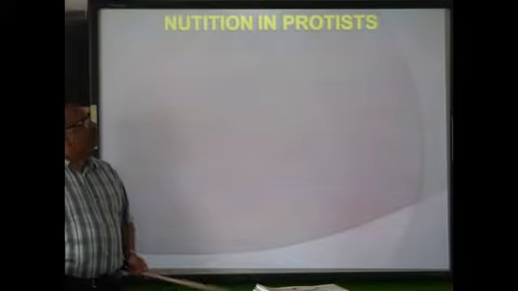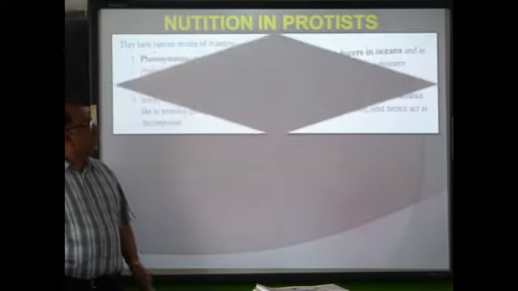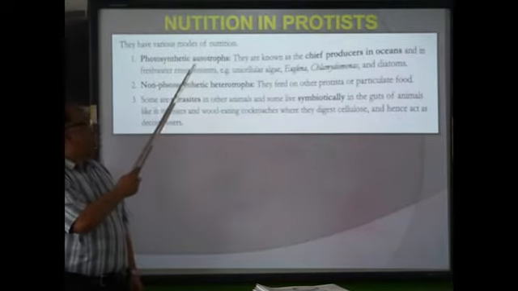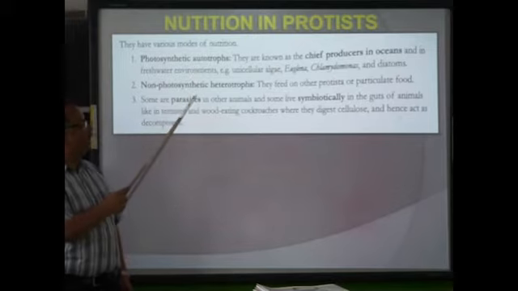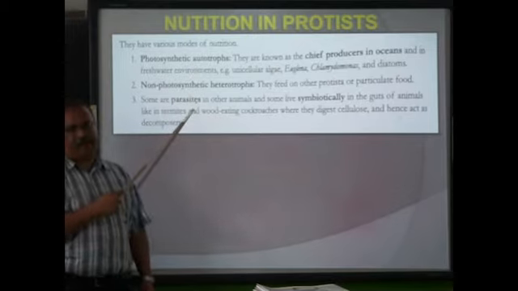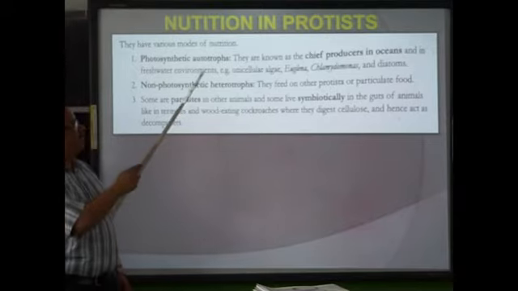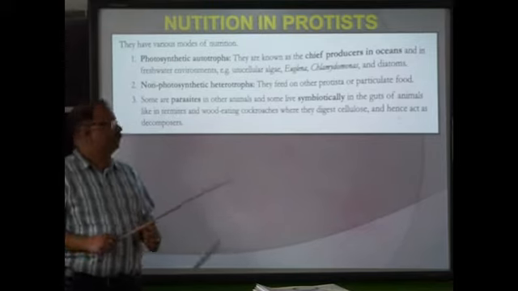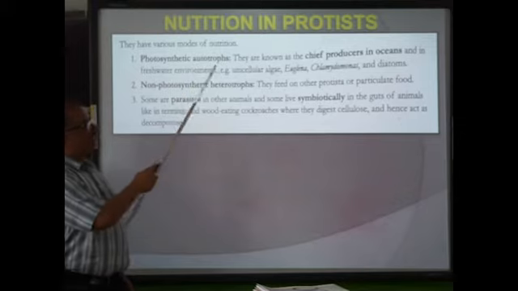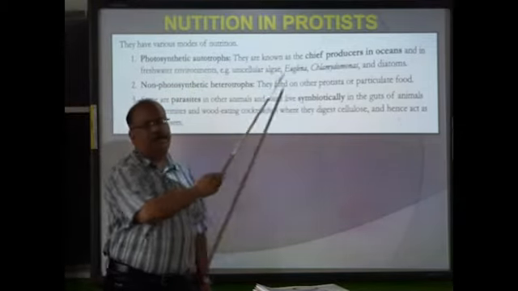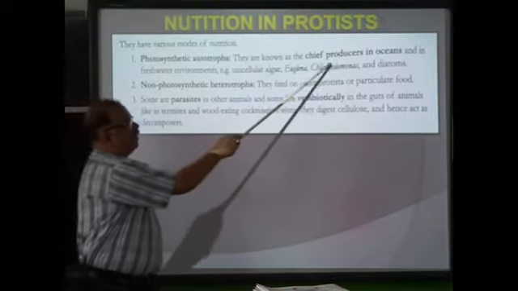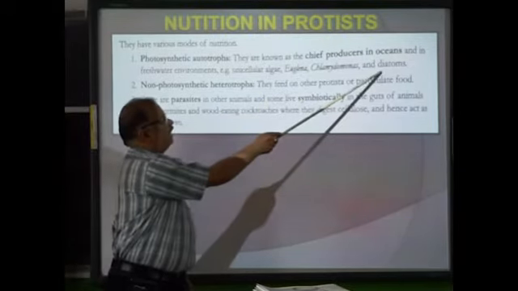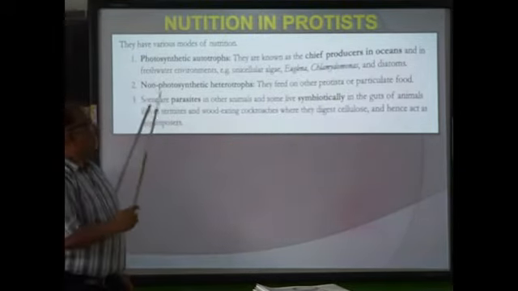First, we will be talking about nutrition in protists. There are various modes of nutrition in Kingdom Protista. They could be autotrophs, heterotrophs or parasites. Autotrophs means they can manufacture their own food. Photosynthetic autotrophs are also called the chief producers in the ocean because they produce food. Examples are Euglena, Chlamydomonas, diatoms and algae.